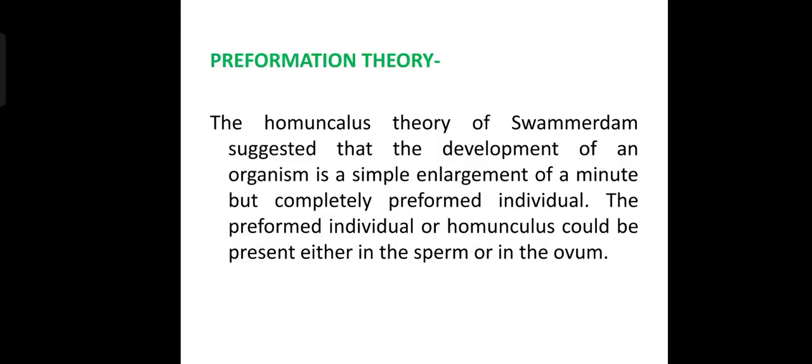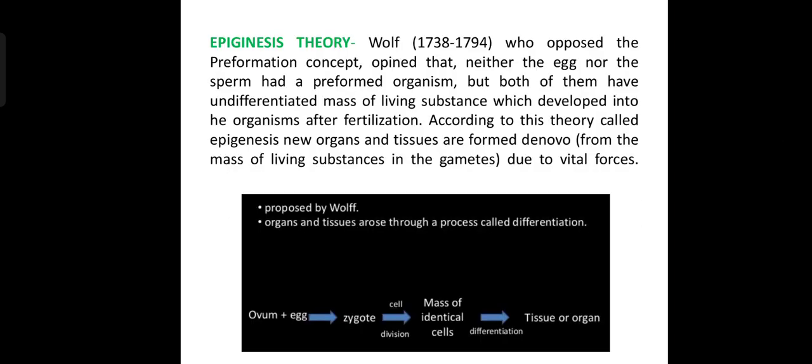Preformation theory. The homunculus theory suggested that the development of an organism is a simple enlargement of a minute but completely preformed individual. The preformed individual or homunculus could be present either in the sperm or in the ovum.